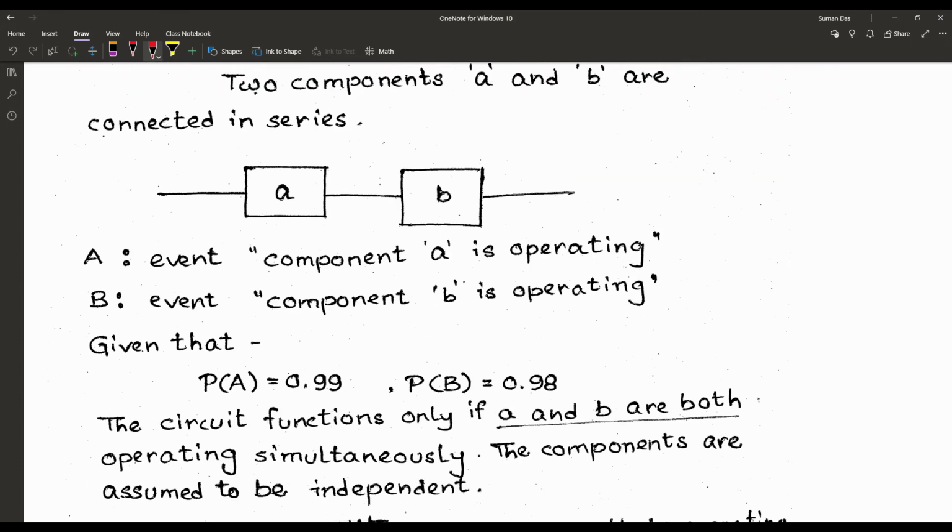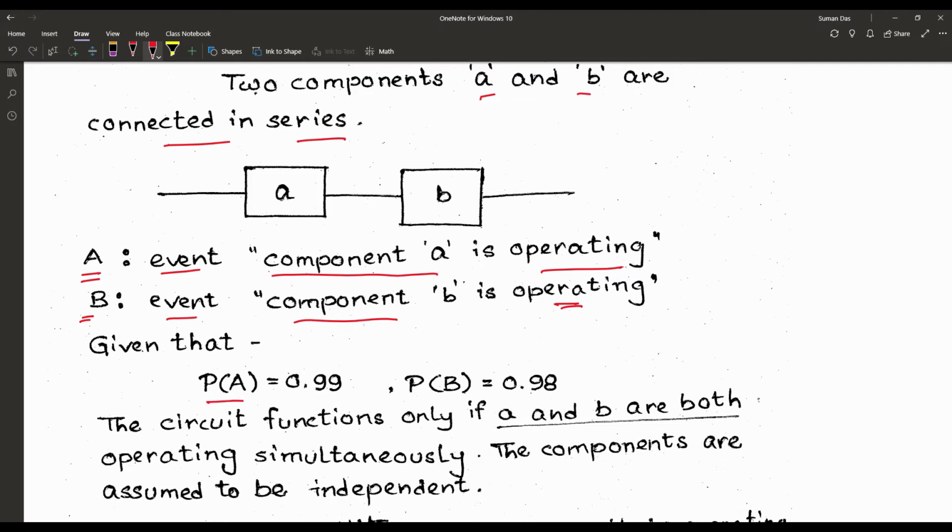Here two components A and B are connected in series. Event A is described as the event when component A is operating. And event B is the event when component B is operating.